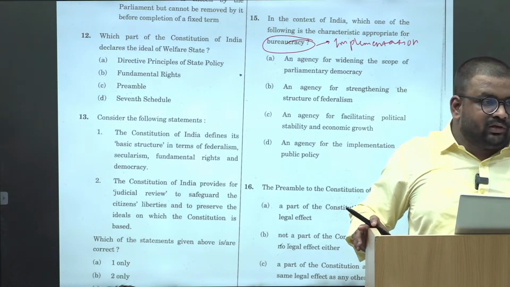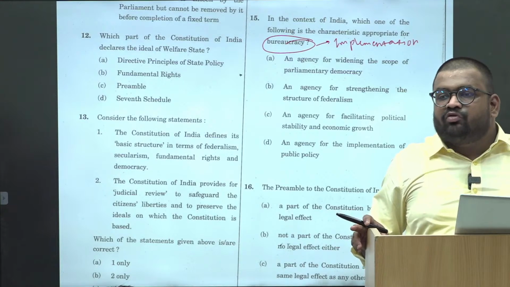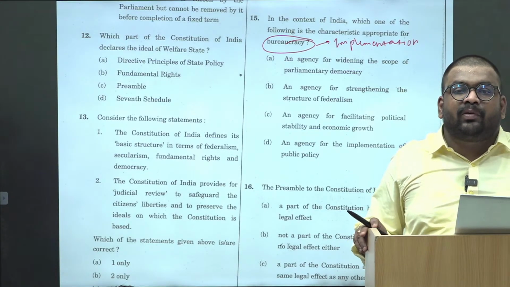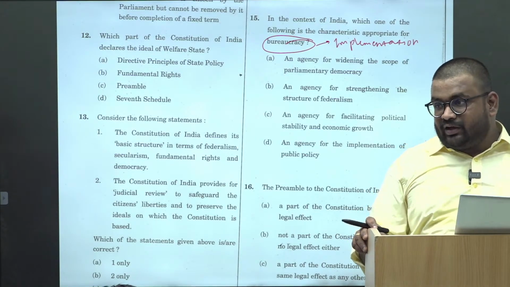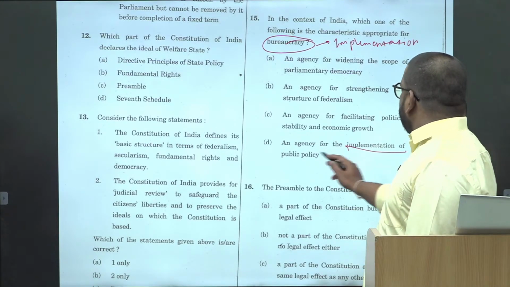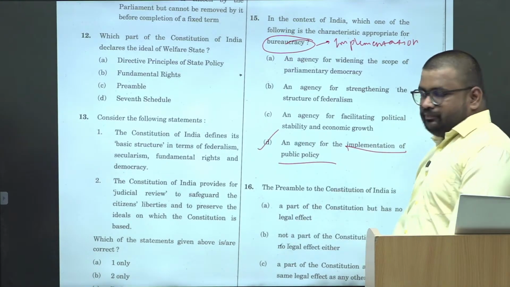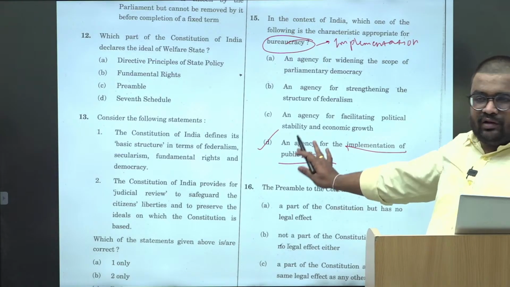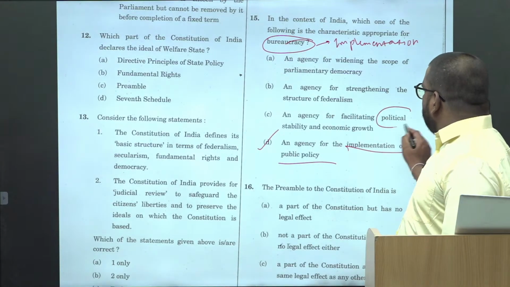Executive is policy making, legislature is law making, judiciary is adjudication, and public administration is implementation, right? Where is the implementation? Implementation of public policy. Okay, this is your answer, but again, let's eliminate.